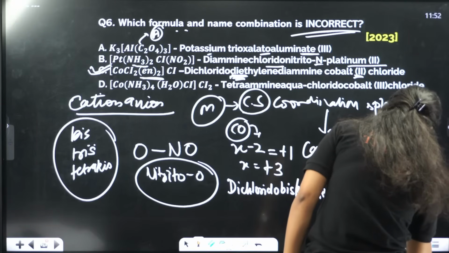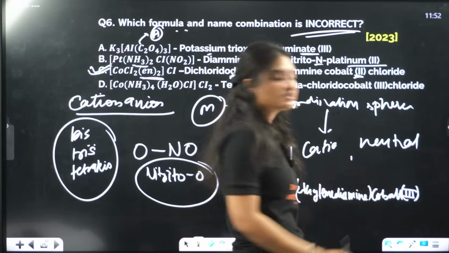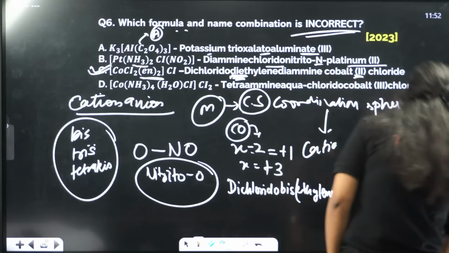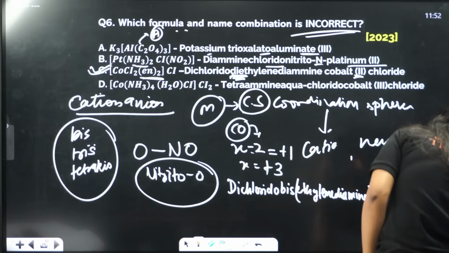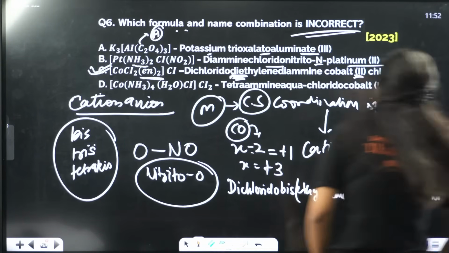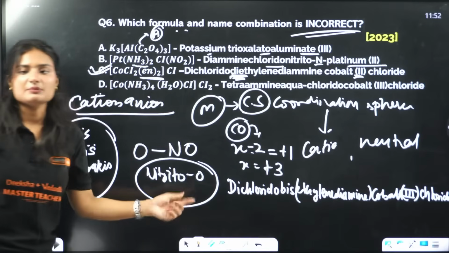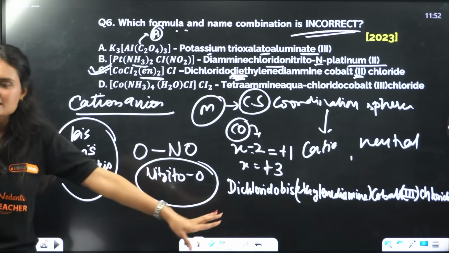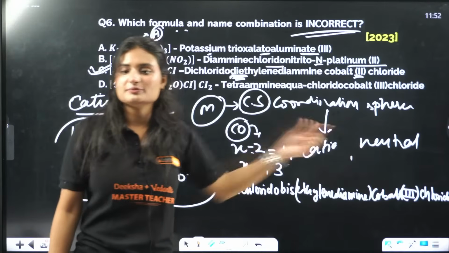The oxidation state is 3. You write it in brackets, chloride. Okay, that is the correct name. Dichlorido bis ethylene diamine cobalt 3 chloride. That will be the correct name.